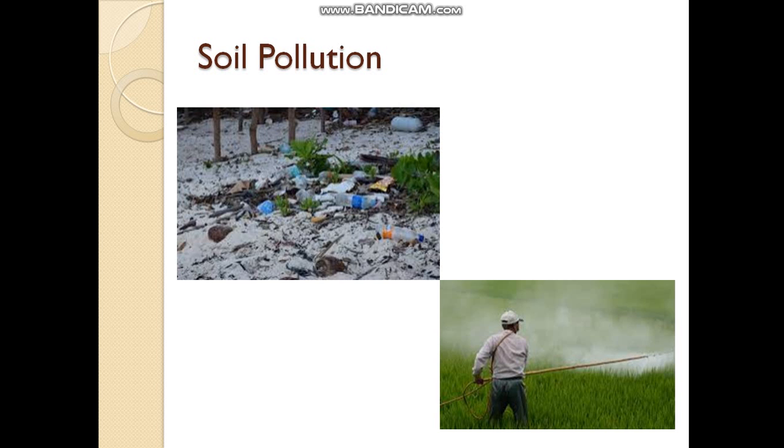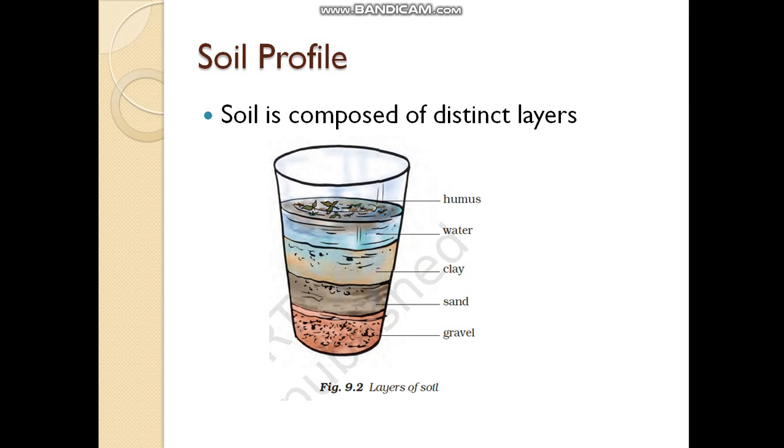Then the use of pesticides should be minimized. Instead of pesticides we can use manure which is developed by natural process. By doing all this, we can definitely reduce soil pollution. So as a student, you have a very major role to play in this. You have to follow the steps to reduce soil pollution.